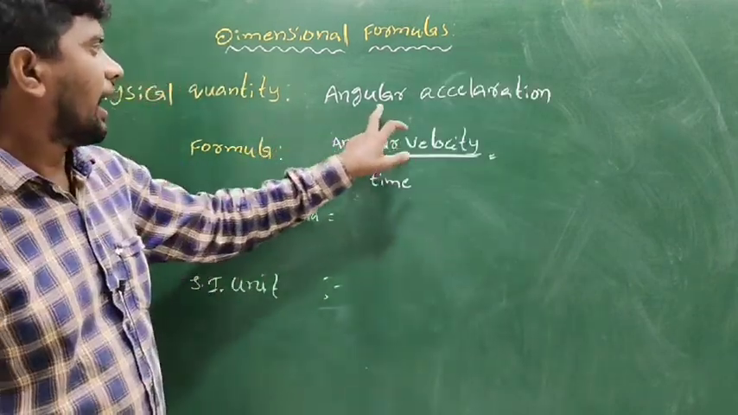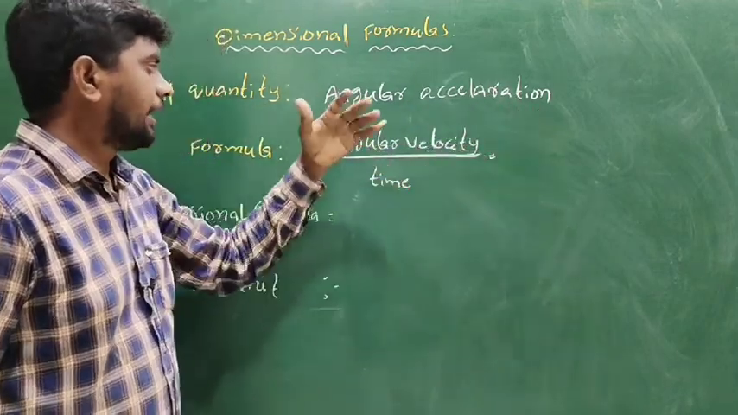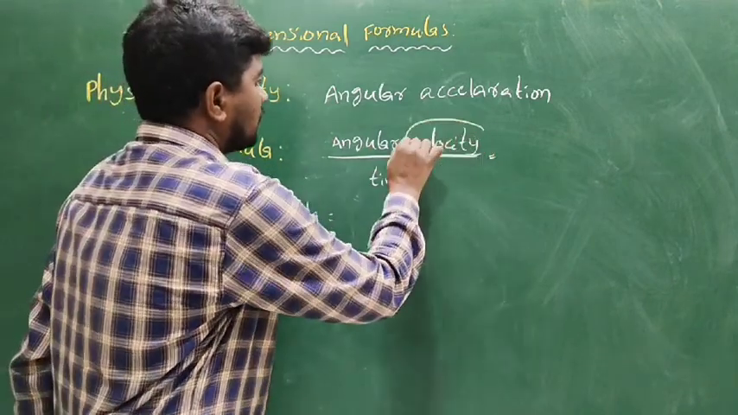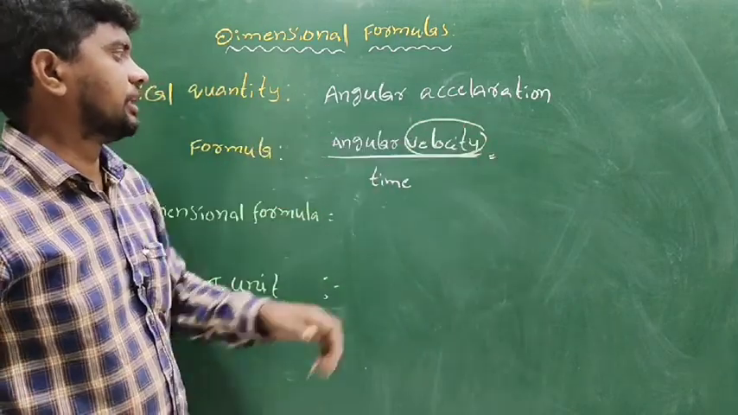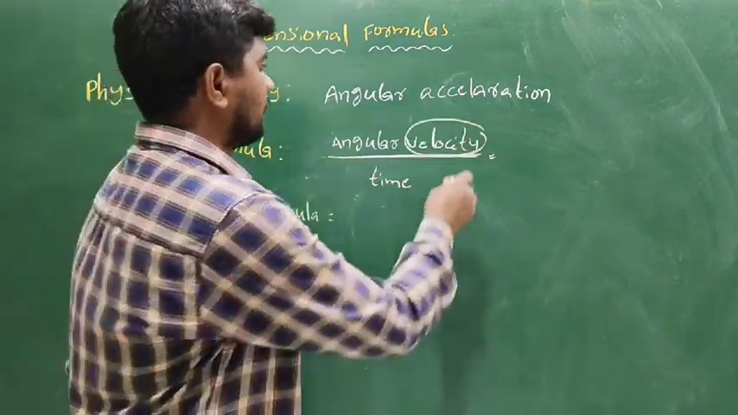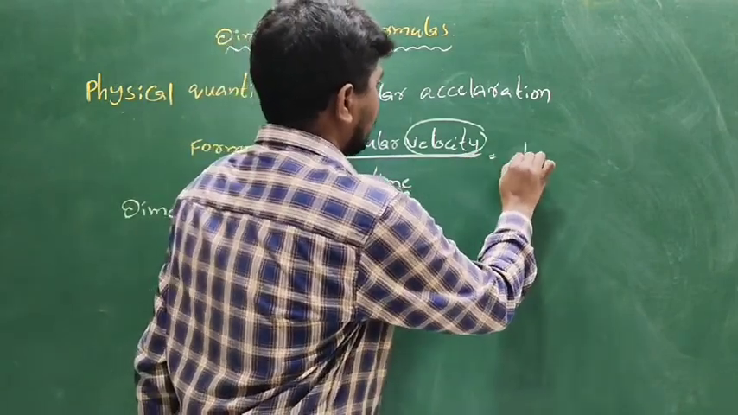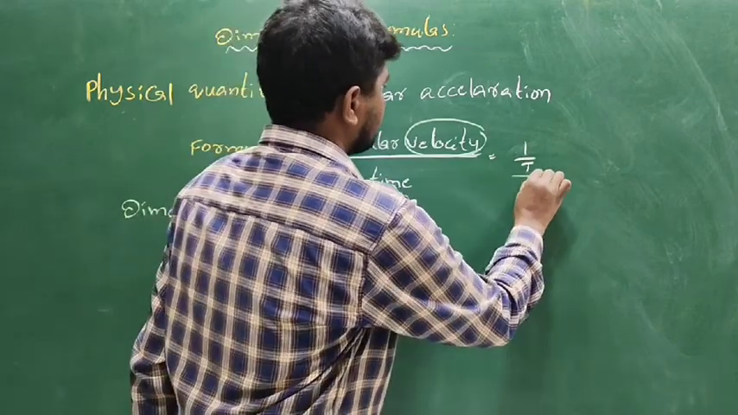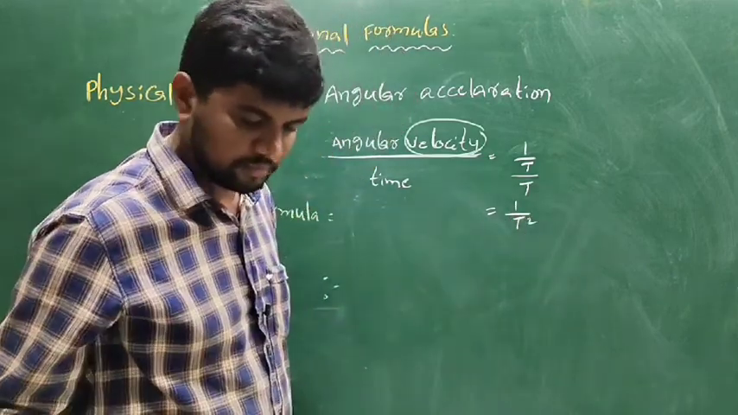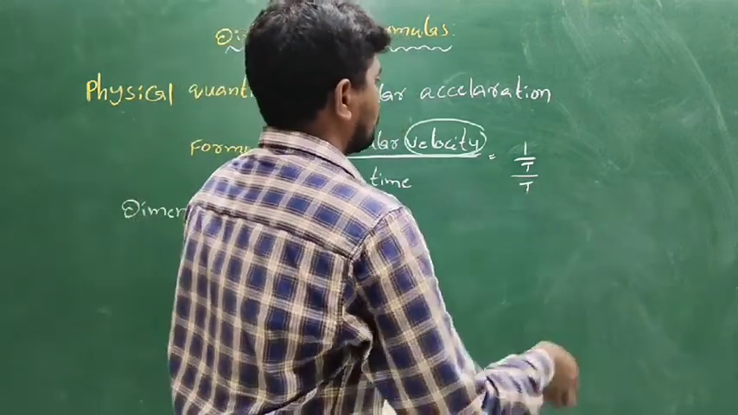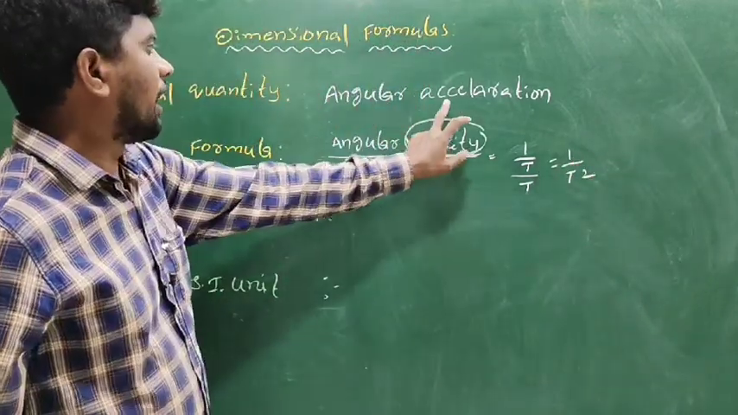The next one is angular acceleration. The definition of angular acceleration: the rate of change of angular velocity is called angular acceleration. Angular velocity is 1 by T, divided by time T, so 1 by T square is the formula of angular acceleration.